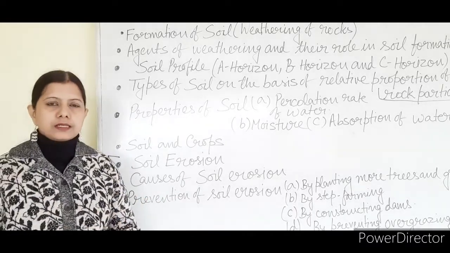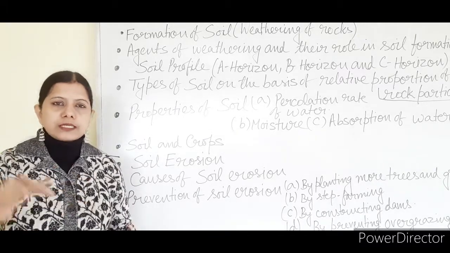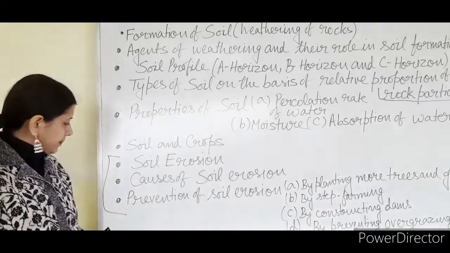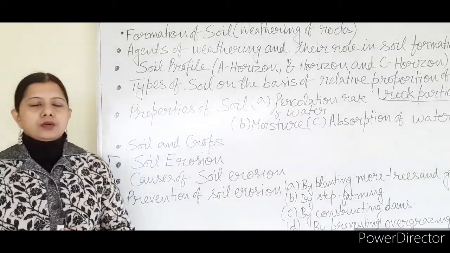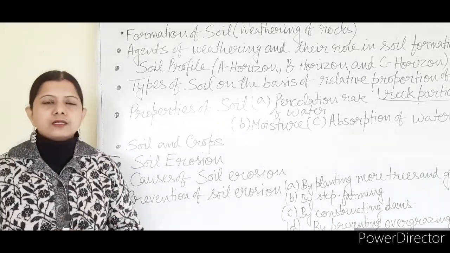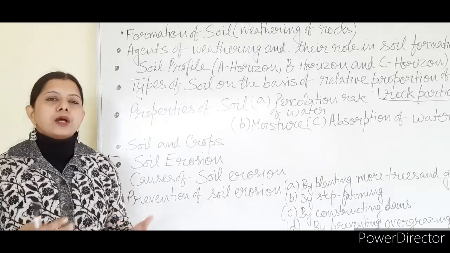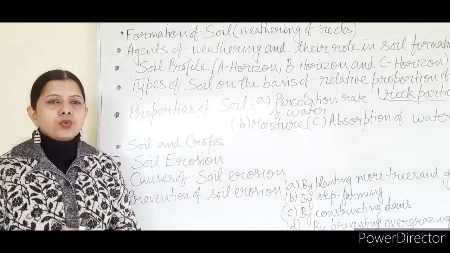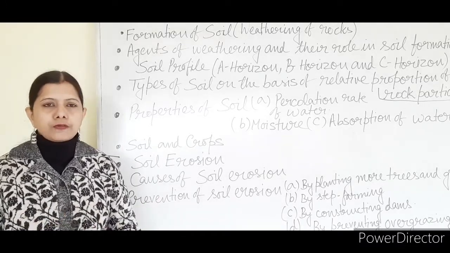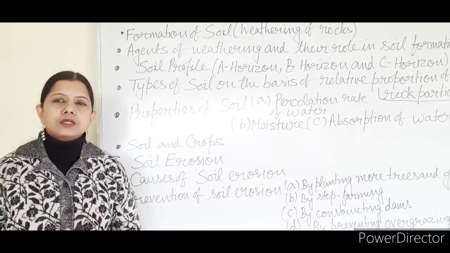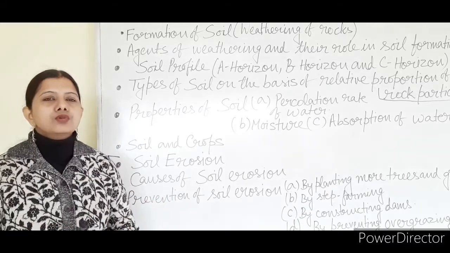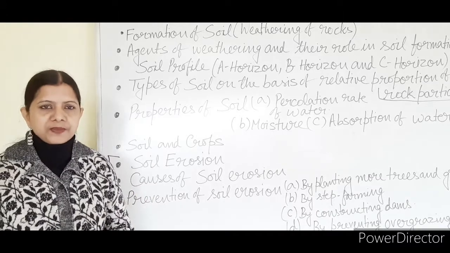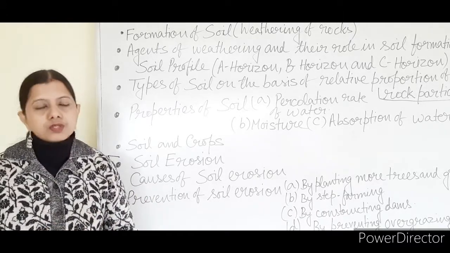Actually, what is erosion? It is the wasting away of the upper layer of the soil by different agents. Prevention of soil erosion. How can we prevent soil erosion? Because soil erosion is going to make the land infertile. We are not going to get a proper amount of crops. Due to soil erosion, there can be floods. Due to soil erosion, we may face various kinds of problems. So we have to stop soil erosion.